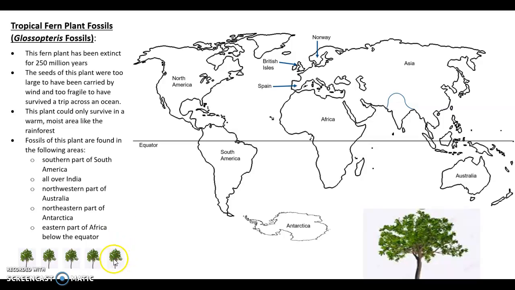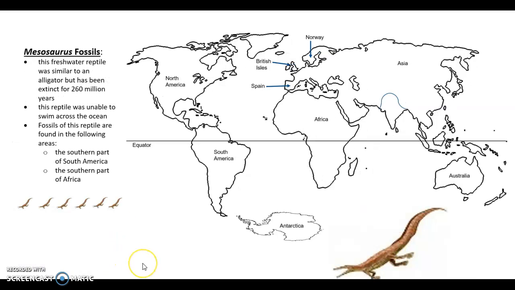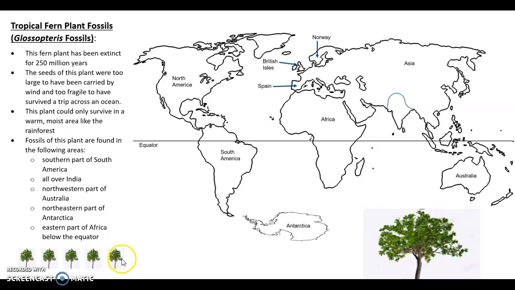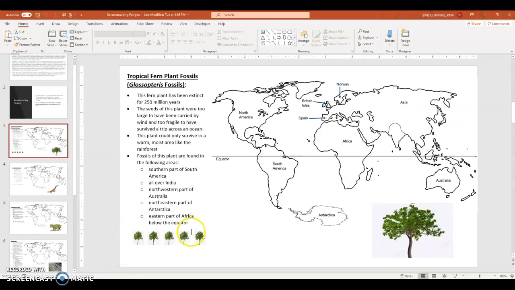So what you're going to do is you're going to take these little guys here. In fact, I think I have to escape in order to do that. You're going to take these little guys here and you're going to move them to where they belong. So southern part of South America, you'll take this and you'll move it to the southern part of South America.